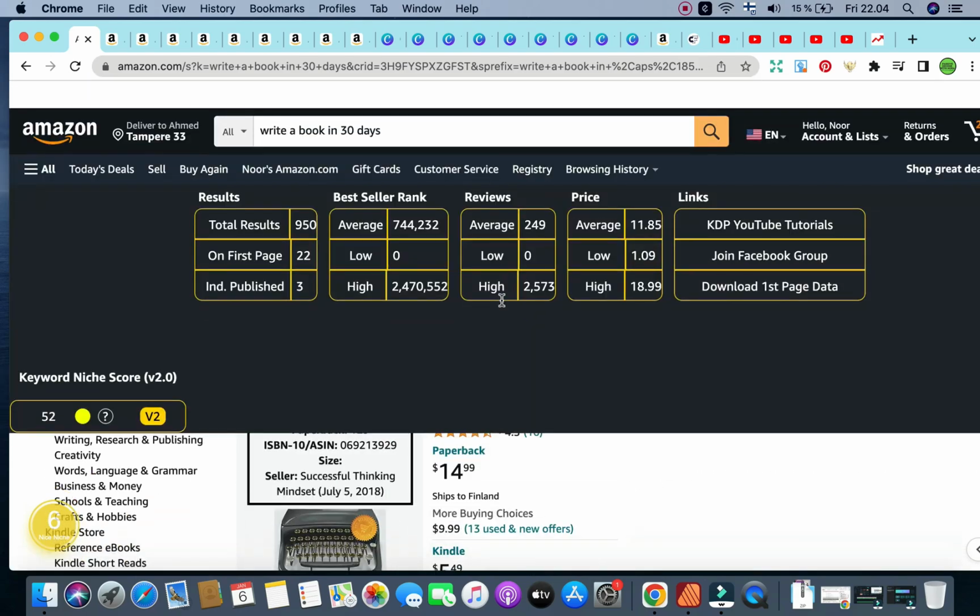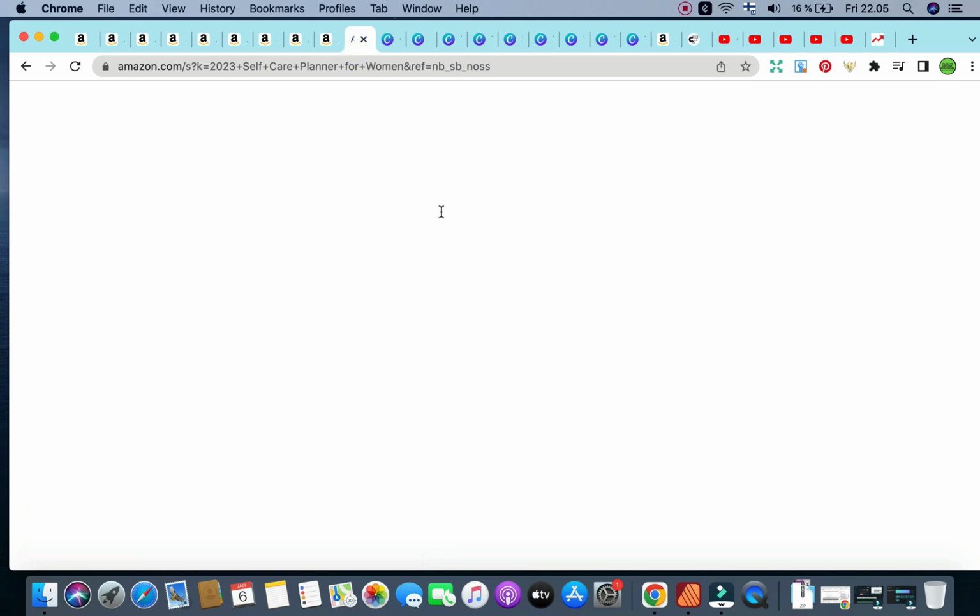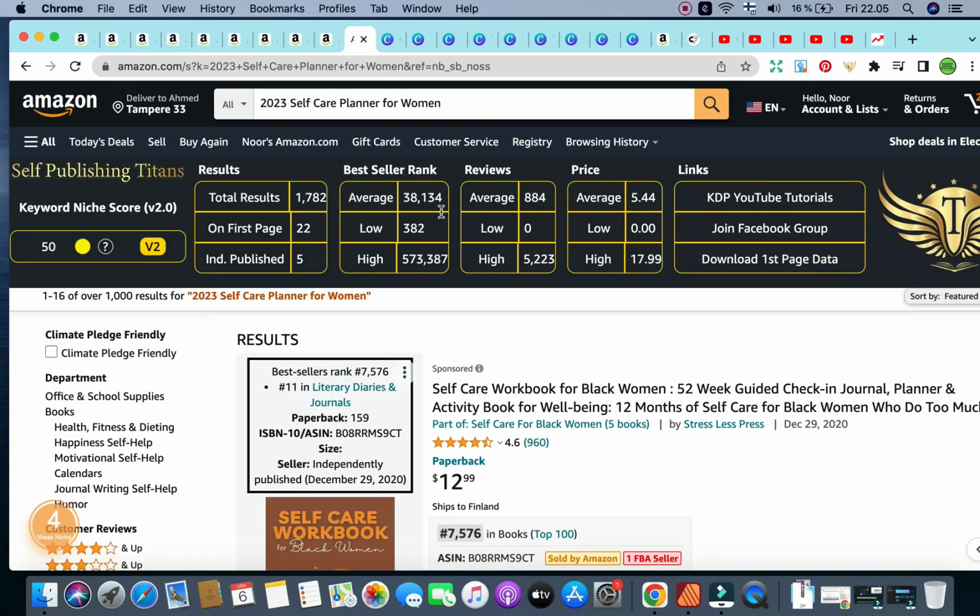So as you can see, a lot of potential here. We've got logbooks, journals, planners, calendars, so many different things under write a book in 30 days. Let's have a look at the second niche for the day, and the second niche for the day is 2023 self-care planner for women.